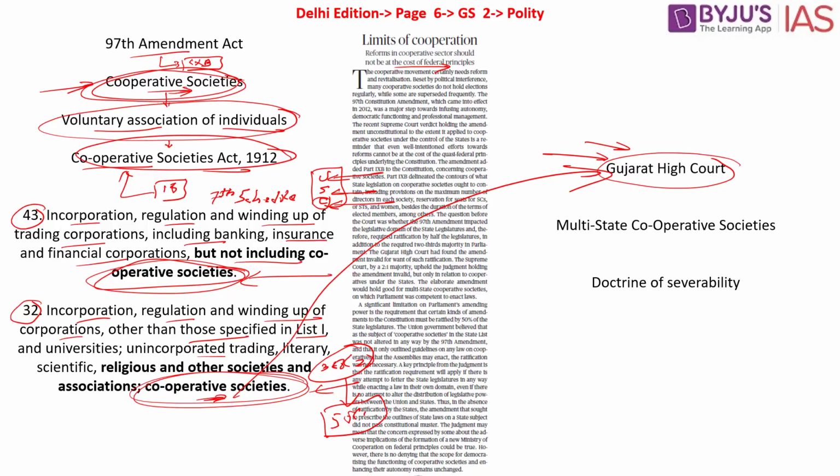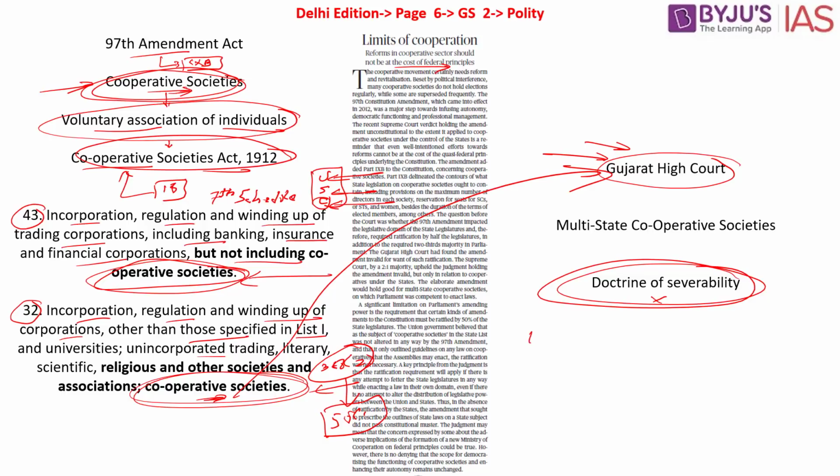So the Supreme Court of India, making use of the doctrine of severability, has ensured that only those sections which are impinging upon the rights of the state government, which are impinging upon the legislative powers of the state government, will be quashed, says the Supreme Court of India. Now the question is, what is this doctrine of severability? Let me explain this with the help of an example.